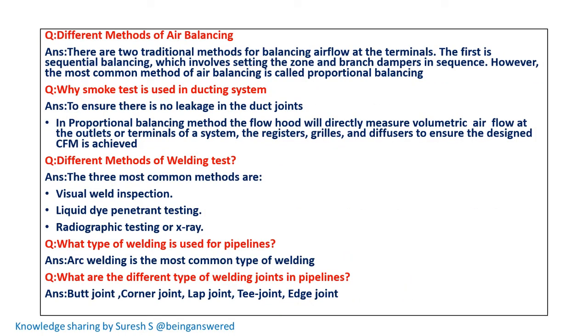What are the different methods of air balancing? There are two traditional methods of balancing airflow at the terminals. The first is sequential balancing, which involves setting the zone and branch dampers in sequence. The second most common method of air balancing is proportional balancing.